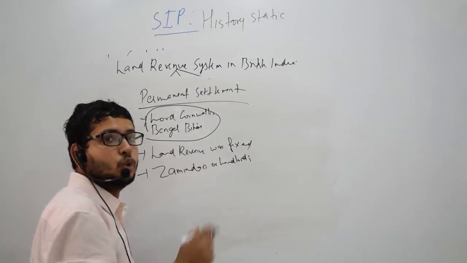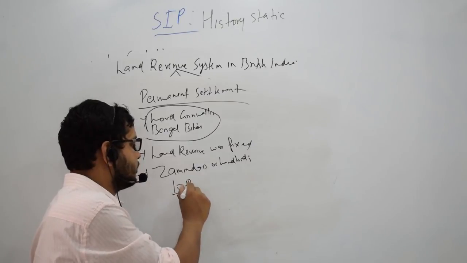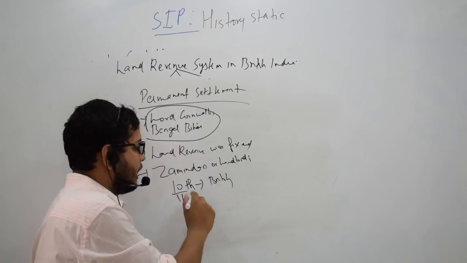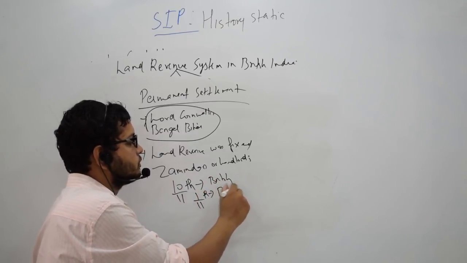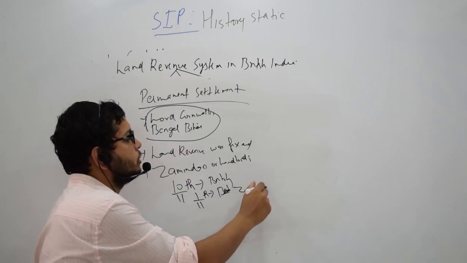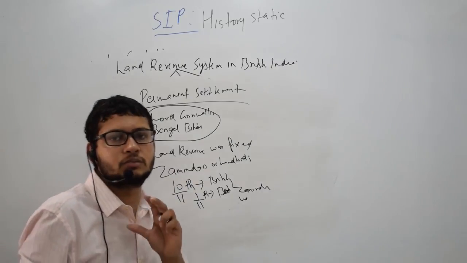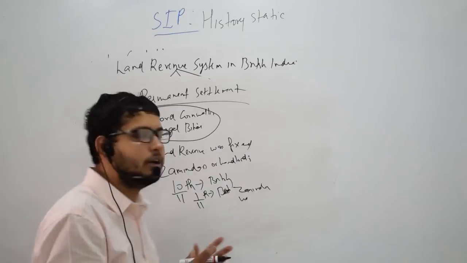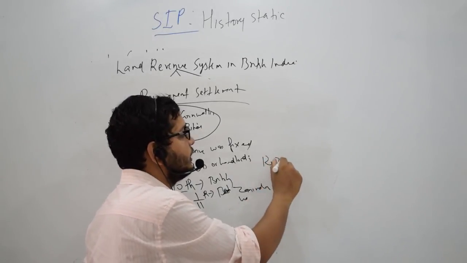So out of the total revenue, 10/11 used to be shared with the British, and 1/11 the Zamindar used to keep with himself. And the British told the Zamindar that we would demand only that much. They would have already told them that from this piece of land we demand only rupees 300.